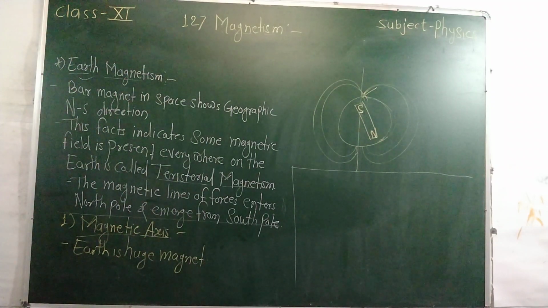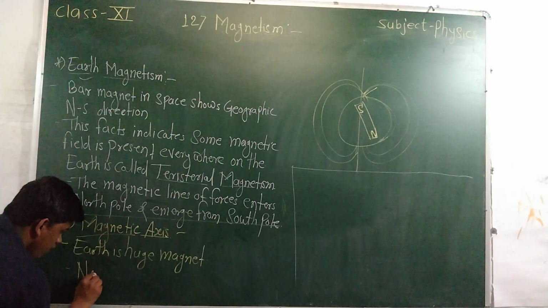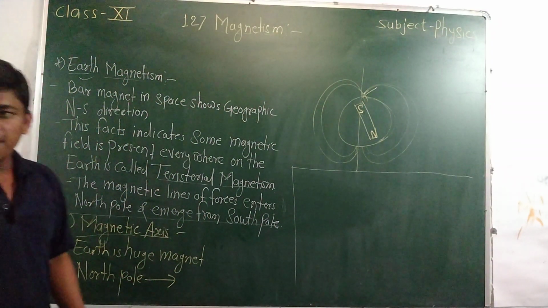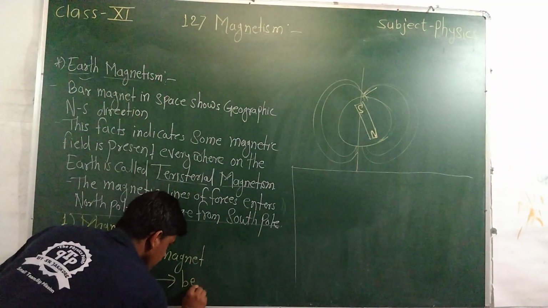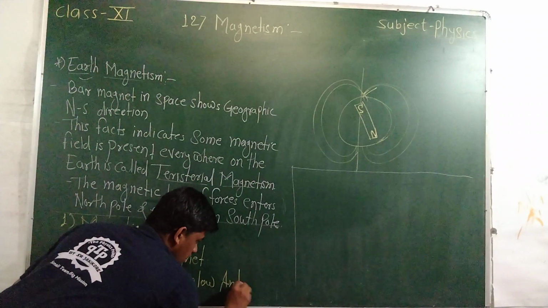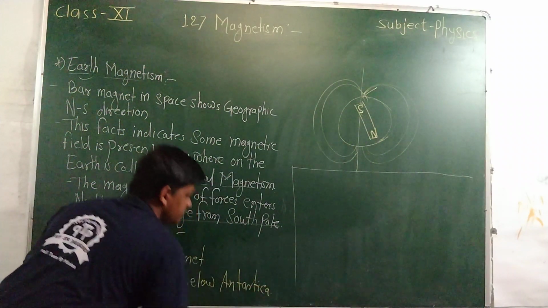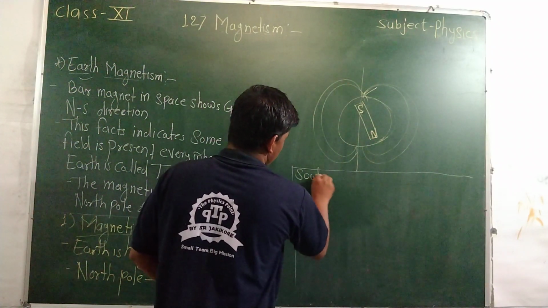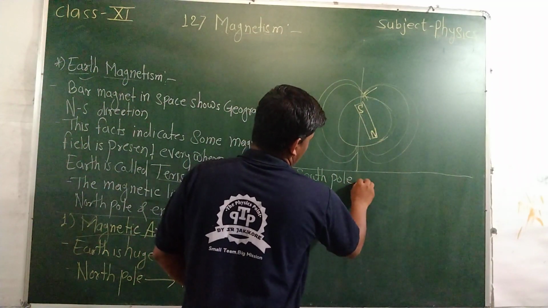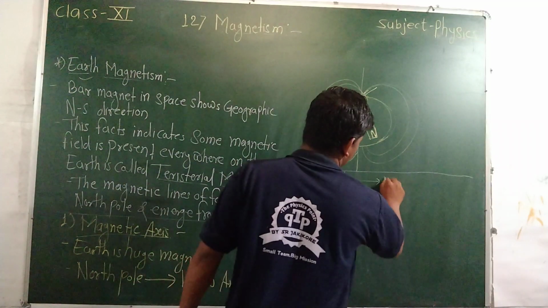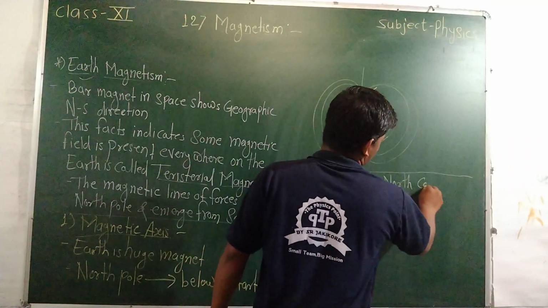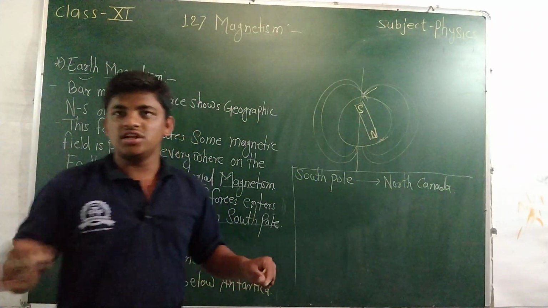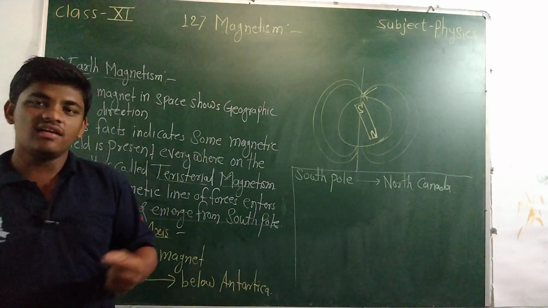Consider these two places and take a line joining them, and this line is called the magnetic axis.